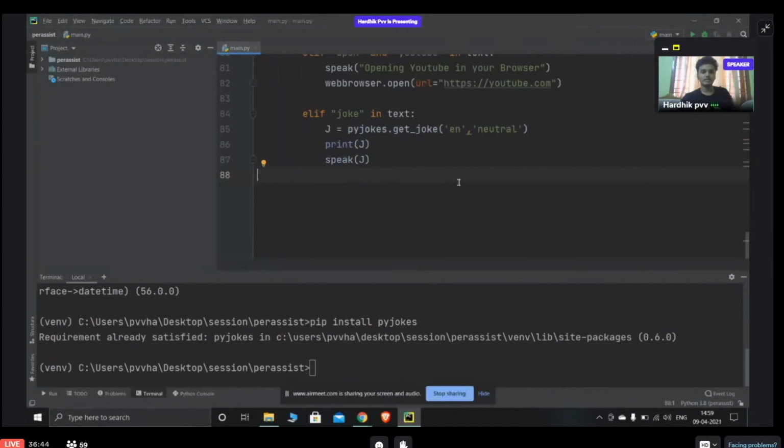So you can see it takes a joke from the pyjokes module. It will be in English and neutral, and then it prints it and also speaks it. So we'll test this one.